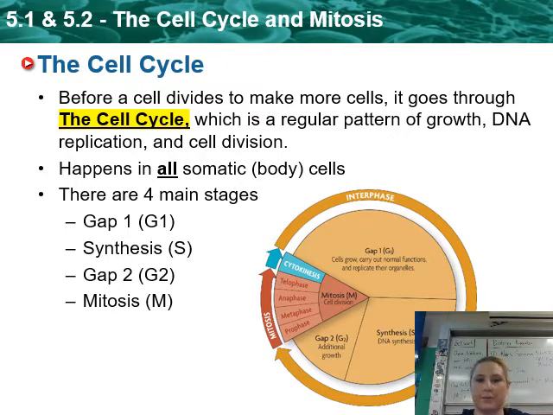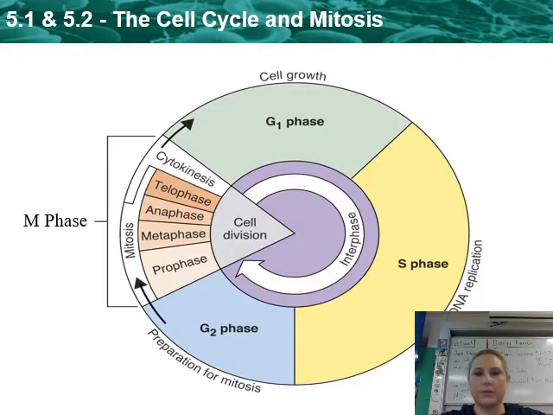The other part, the M, there's not a lot of the piece of the pie that is spent in that time. So if we look at this a little bit closer, you can really see that most of our time is spent in that growing, the copying of the DNA, and being ready to divide. The cell division part only takes up a small amount of the cell cycle.